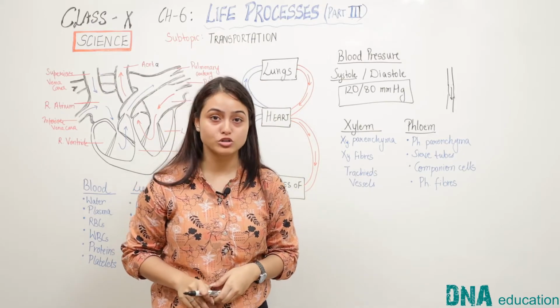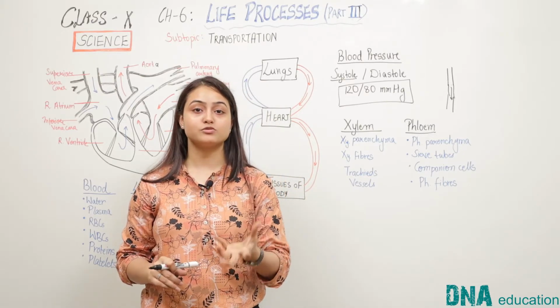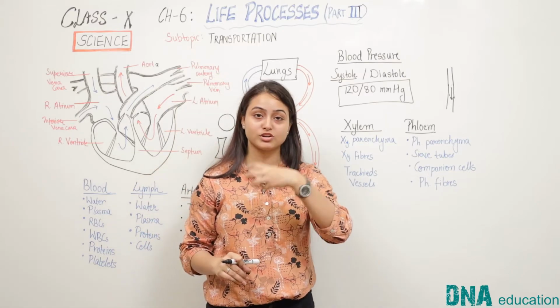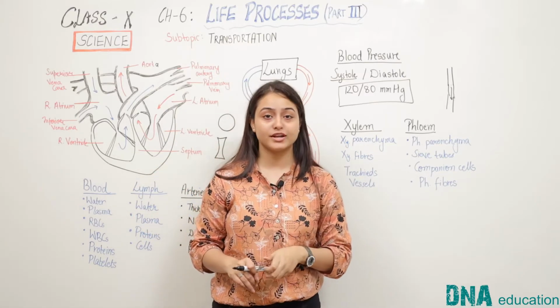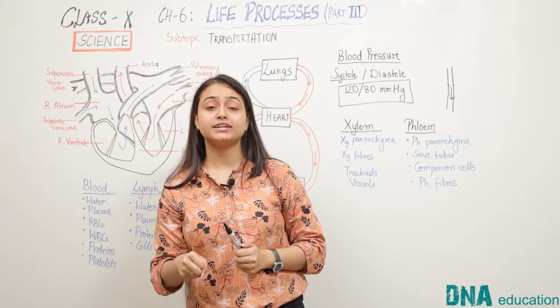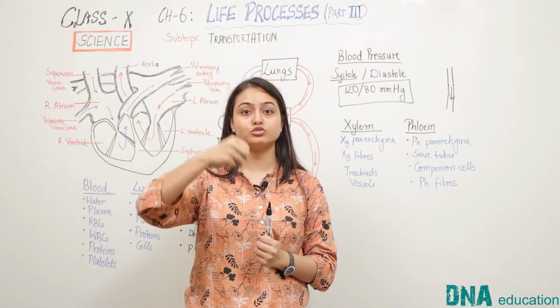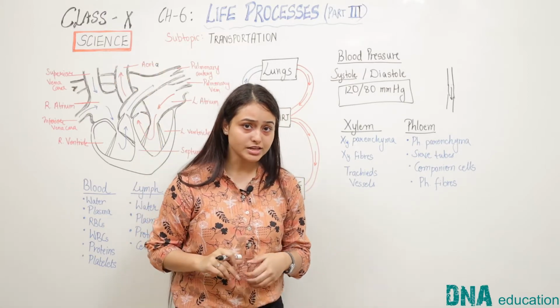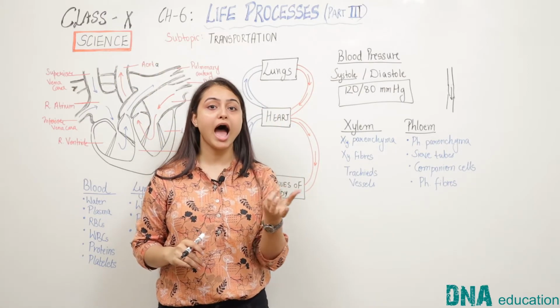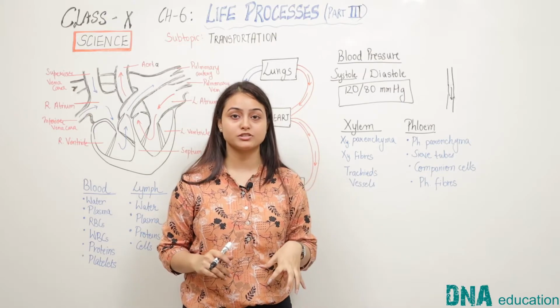However, circulation also occurs in plants. In plants, water and food particles need to be transported to all body parts. For example, roots absorb water, but it is required by the leaves. So the plant needs to transport water from the roots to the leaves. Similarly, leaves produce food and they need to supply food to the rest of the body.